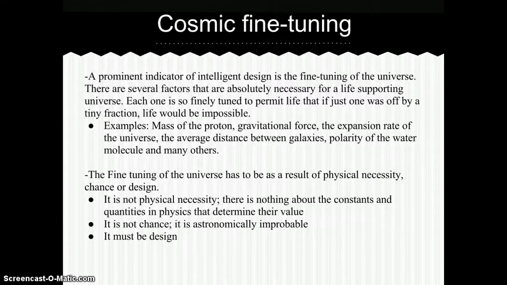Specified complexity is seen in cosmic fine-tuning. A prominent indicator of intelligent design is the fine-tuning of the universe. There are several factors that are absolutely necessary for a life-supporting universe. Each one is so finely tuned to permit life that even if just one was off by a tiny fraction, life would be impossible. Examples would be the mass of the proton, gravitational force, the expansion rate of the universe, the average distance between galaxies, the polarity of the water molecule, and many, many others.